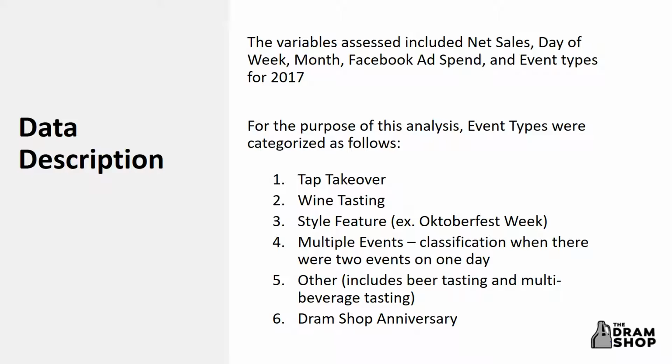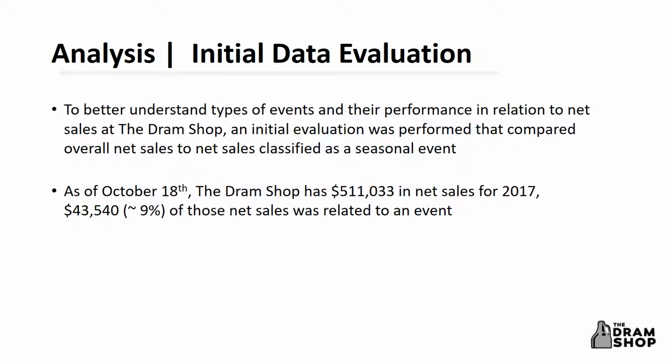Given the data provided and the objective of this analysis, we looked at 5 primary variables: net sales, day of week, month, Facebook ad spend, and event type for 2017. Now that we've discussed our objective and our methodology, we can move into the analysis.